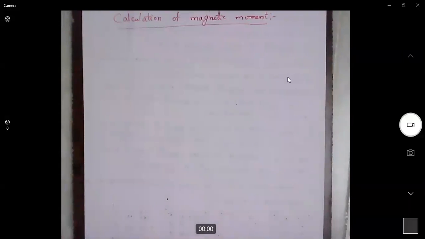Now we will look at calculation of magnetic moment. Please take the notes along with me. We have already discussed magnetic moment.